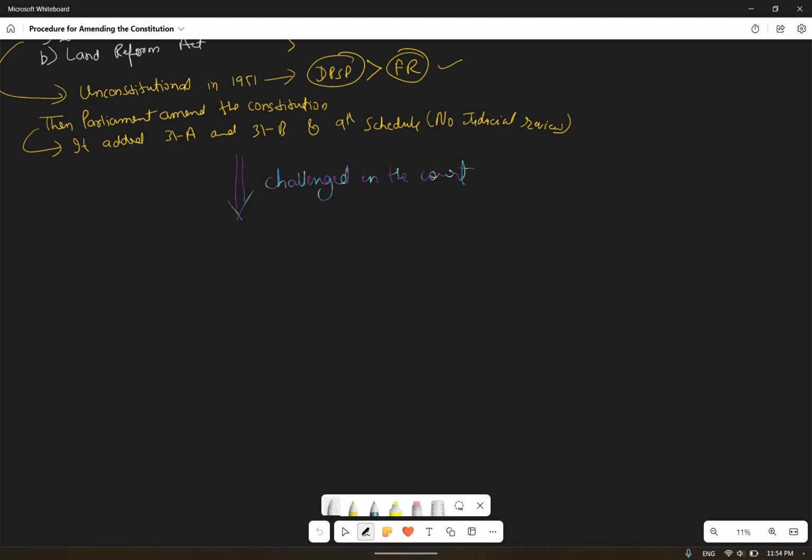In Shankari Prasad Deo versus Union of India in the year 1951. Okay, now this went to the court. Supreme Court said that all those changes are constitutional.